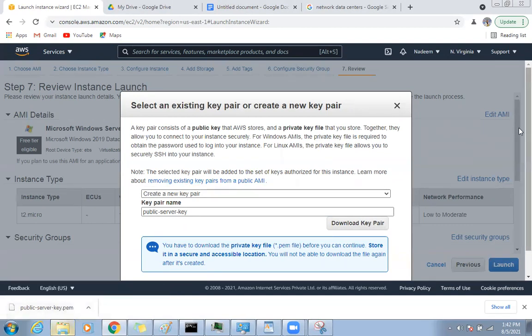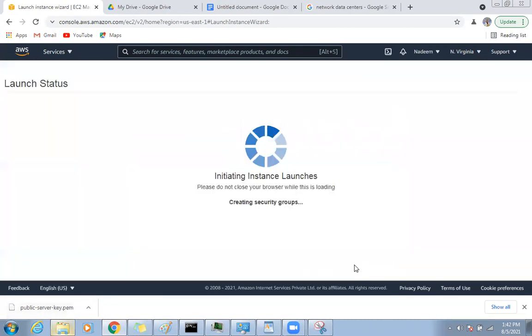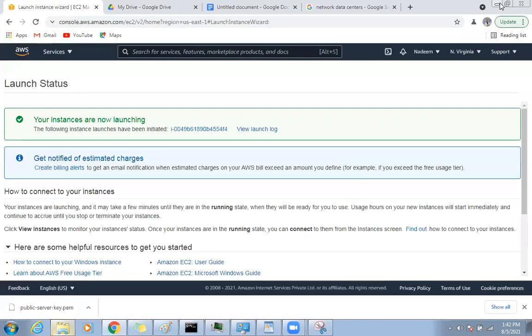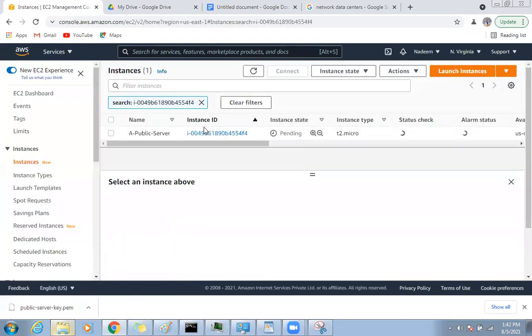When you download it, just go ahead and launch the instance. This key is required, this public server key, when you want to open the instance. Okay, so now my first instance is getting ready.